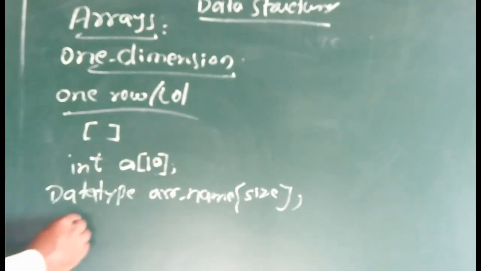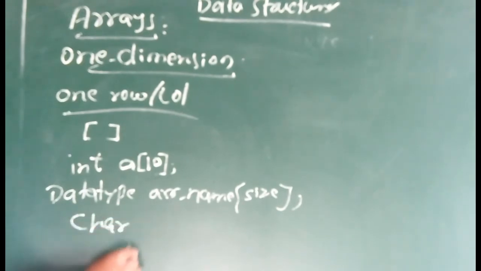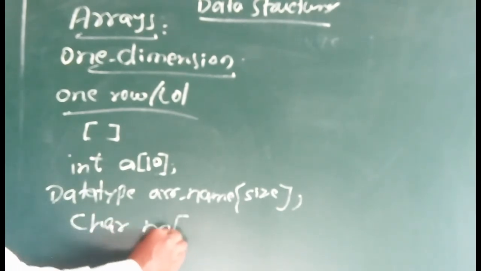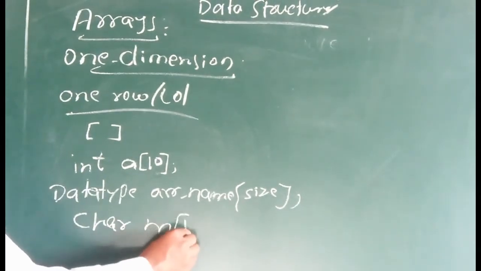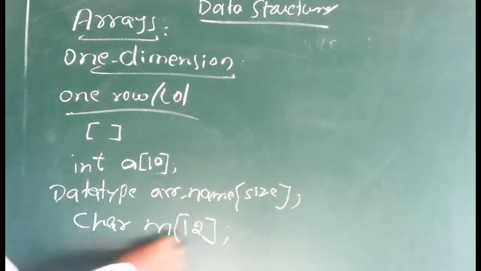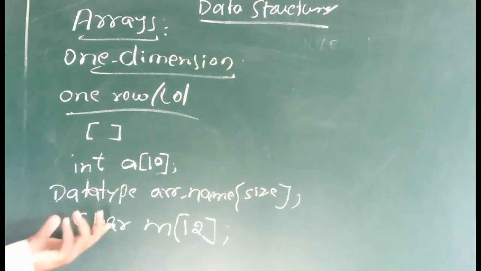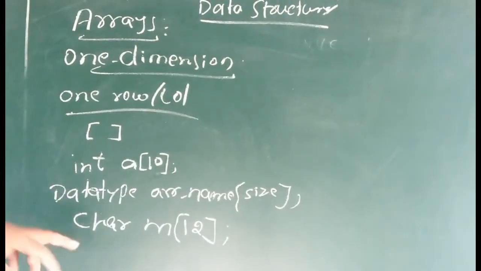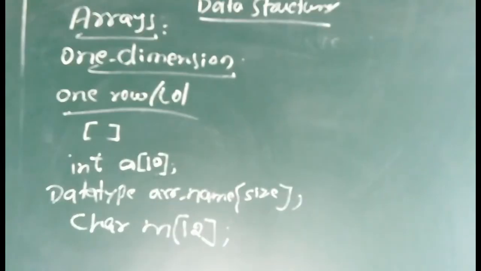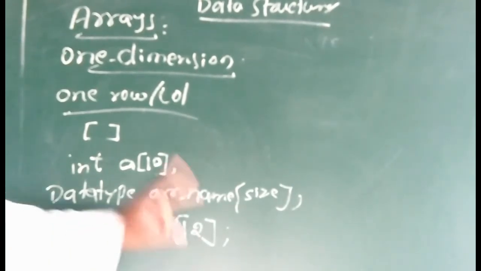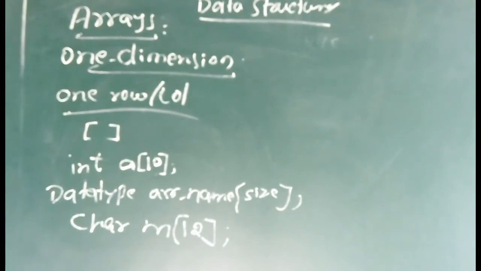Clear? Same thing with character. Character m, it may be any number, say I am writing 21. Here it is a character array, or we can say a string also. An array of characters is nothing but a string. Clear? Here it may contain a maximum of 21 values. This is about the one dimensional array.